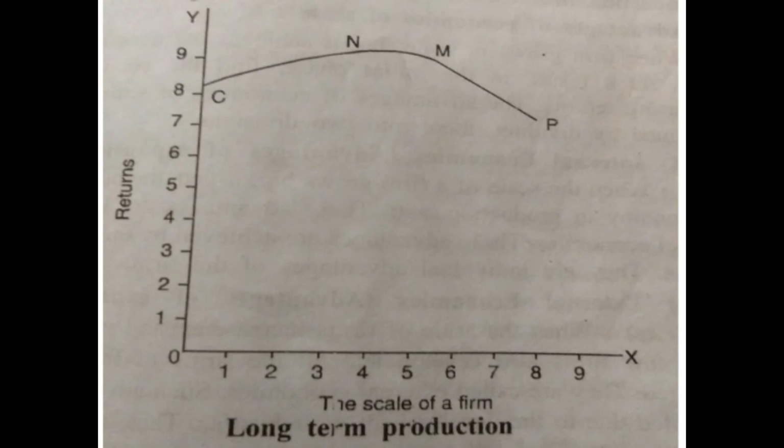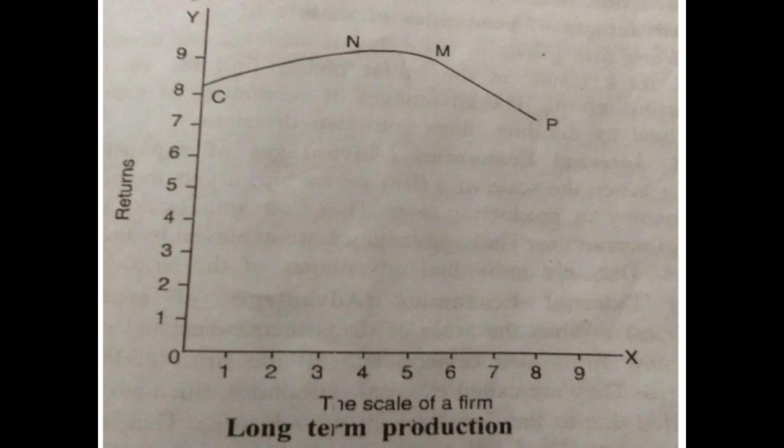In the beginning, there are more advantages, then they become constant, and after a certain limit, they begin to decrease. This means that the advantages of economies of scale pass through phases of increasing, constant, and diminishing returns. As we had studied earlier, it goes through three phases: increasing, becoming constant, and then decreasing.